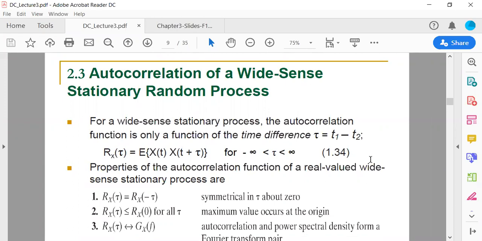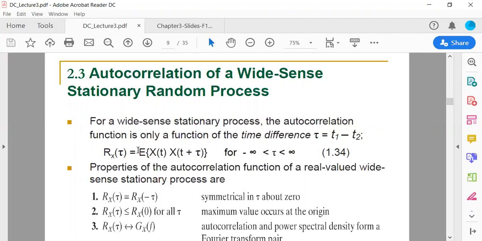Before we start today's lecture, I wanted to let you know that we were talking about the autocorrelation function of a wide-sense stationary random process in our previous lectures. So we're going to discuss some of its properties and some of its mathematical definitions as far as the autocorrelation function of a wide-sense stationary random process is concerned.